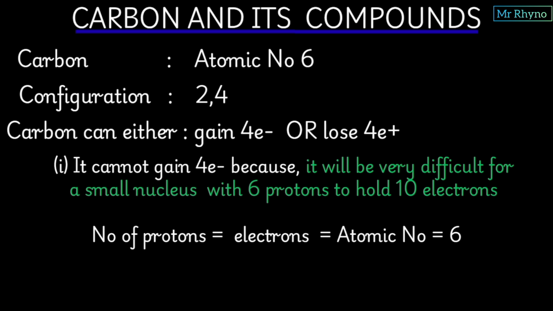But notice that if it gains 4 electrons, it shall end up with 10 electrons. And that will be a lot of work for a small nucleus with only 6 protons to hold 10 electrons. With this perspective, it means that carbon cannot gain electrons. So the gaining of electrons, we do away with it. Now let us look at scenario number 2, if it is possible or impossible: losing the 4 electrons.